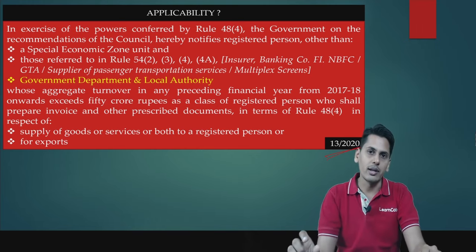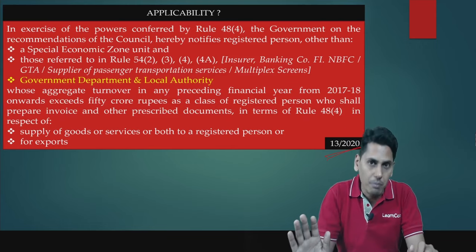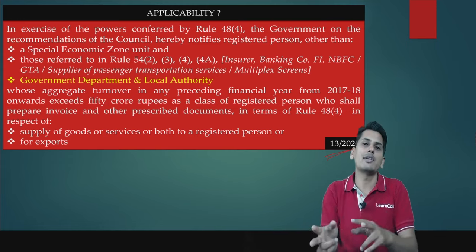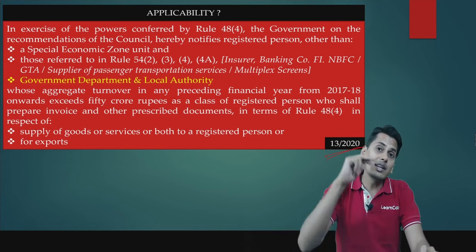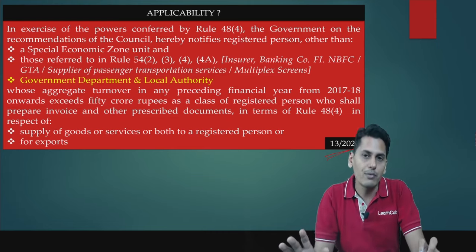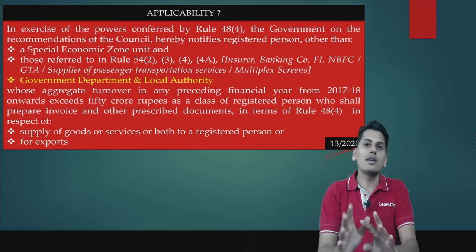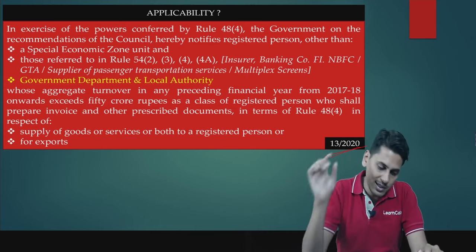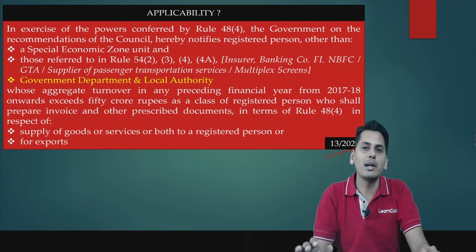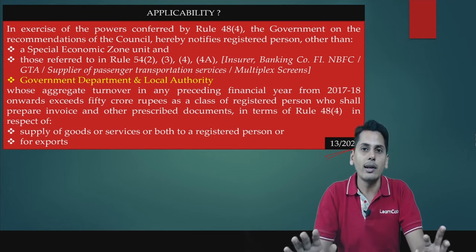department and local authority. So as to say, if there is a government department, if there is a local authority who is making supplies, and even if their aggregate turnover in any of the preceding financial year from 17-18 onwards, even if it has exceeded 50 crore rupees, they need not obtain an invoice reference number from the common portal. For the government department and local authority, 48 sub rule 4 e-invoicing provisions are not applicable. So this list of 2 now gets increased to list of 3 by inclusion of government department and local authority. For them, 48 sub rule 4 provisions are not applicable.